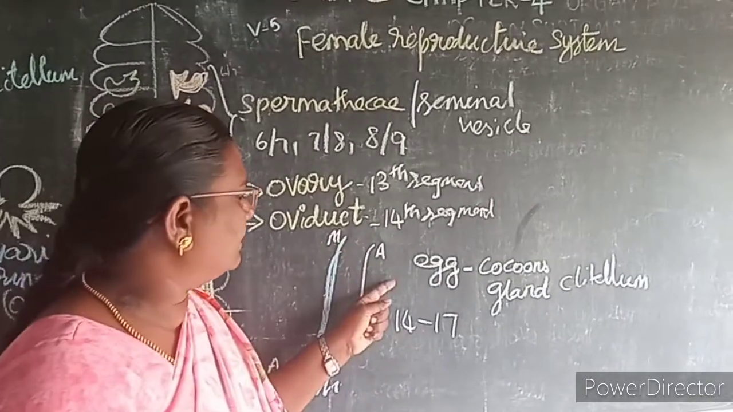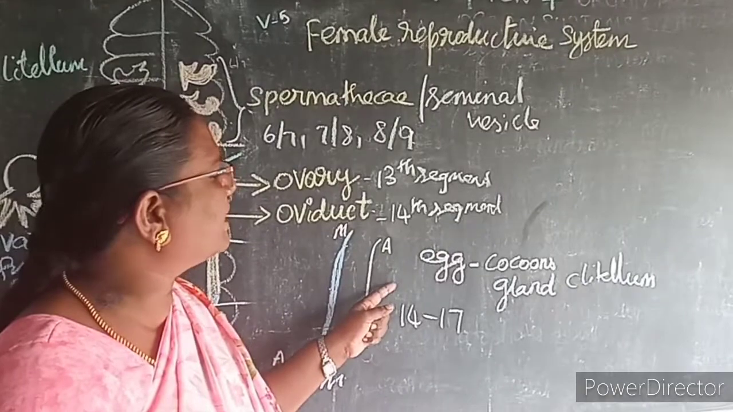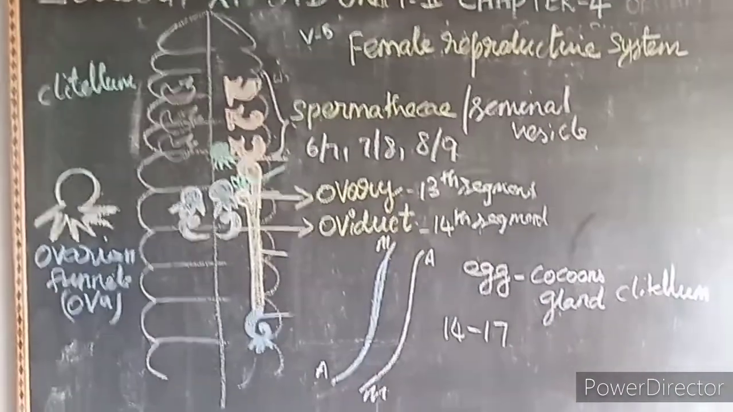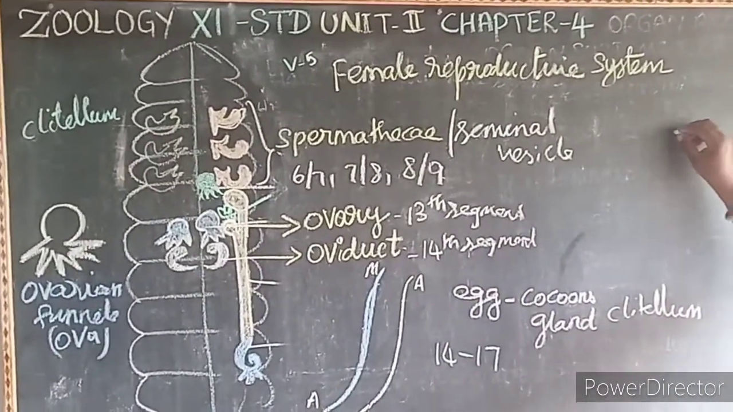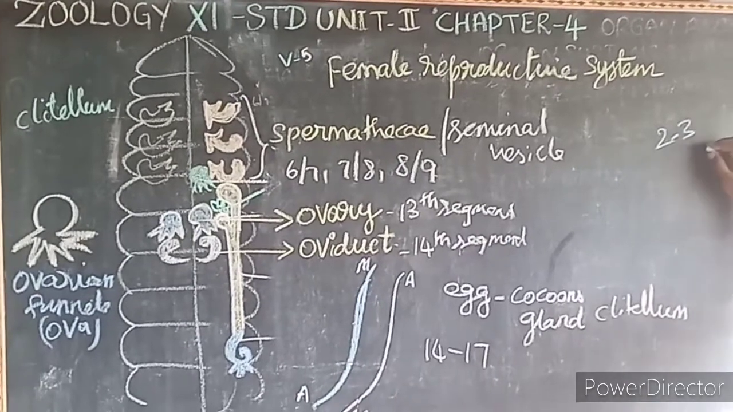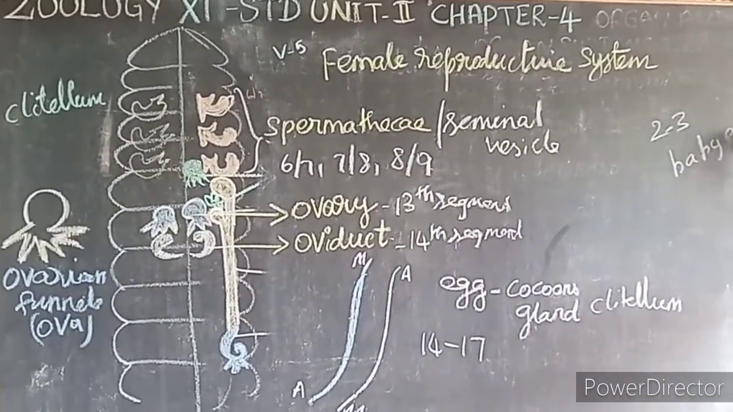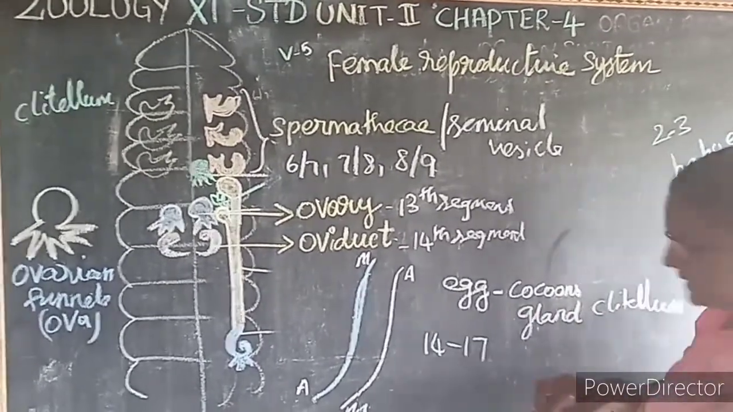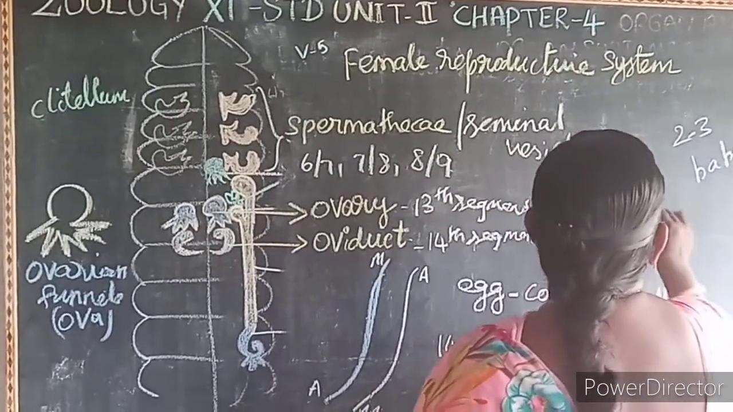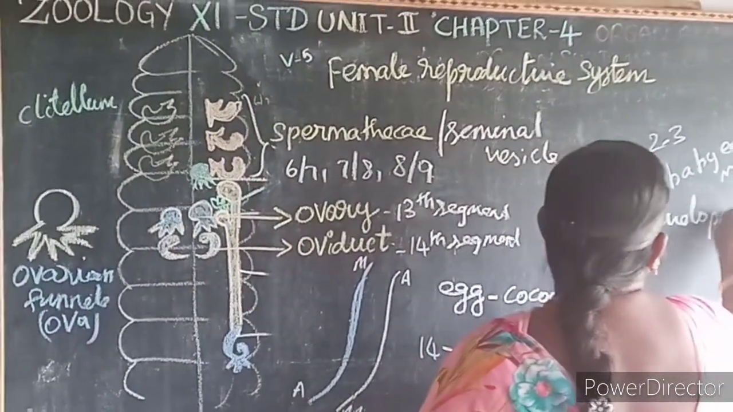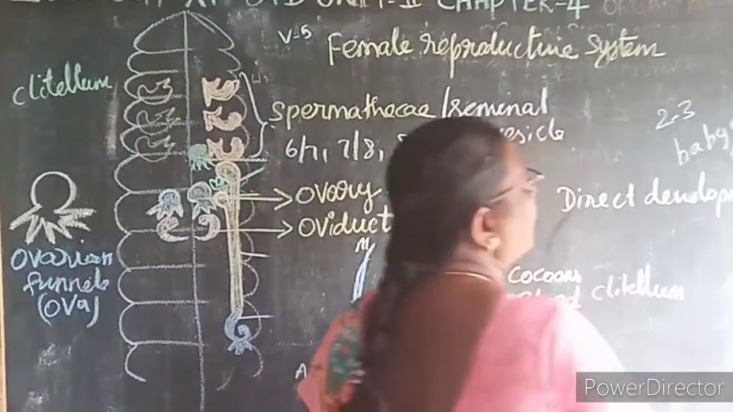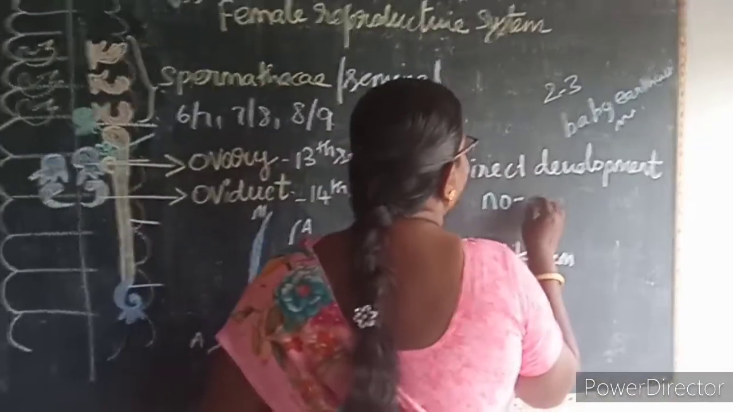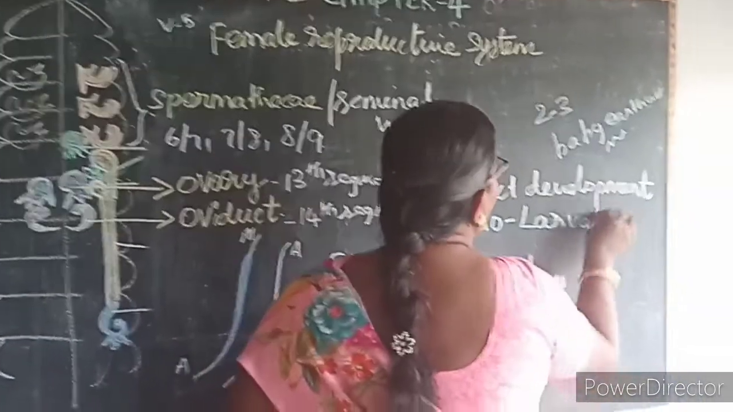And here the fertilization and the development take place within the cocoon. So these cocoons are deposited in the soil for fertilization as well as for development. After about 2 to 3 weeks, each cocoon emerges outside and gives rise to baby earthworms. And here the development is a direct development. So what is direct development? The young ones develop into the adult without any larval stages. That is known as direct development.